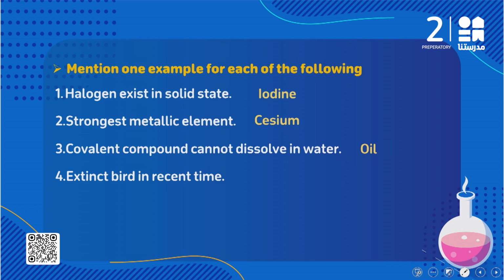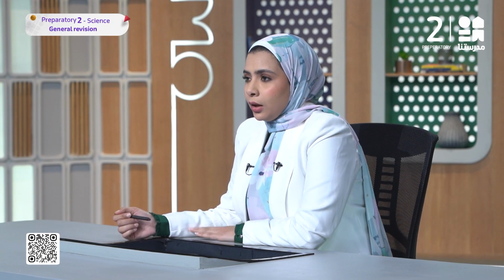طيب number 4, I need example for extinct bird in the recent time. هنقول مين الextinct bird in the recent time. It's called dodo bird، وقلنا هو ليه كان من extinct birds عشان it has a small size, the wings has a small size so it cannot fly، فبالتالي هو كان easy target for the hunters.